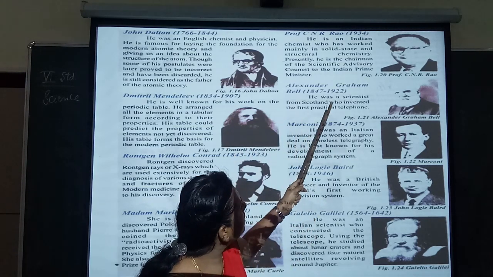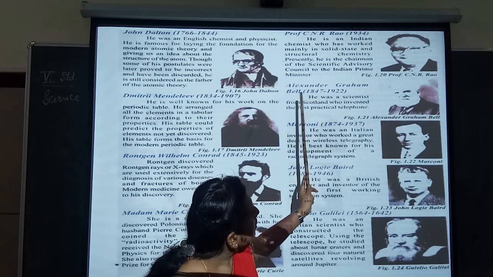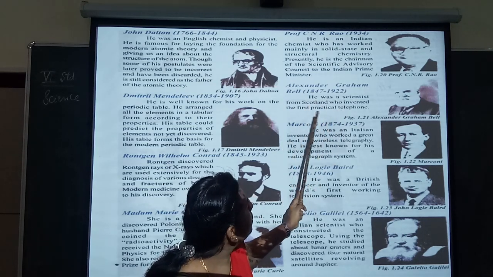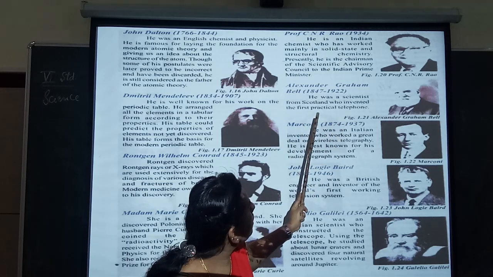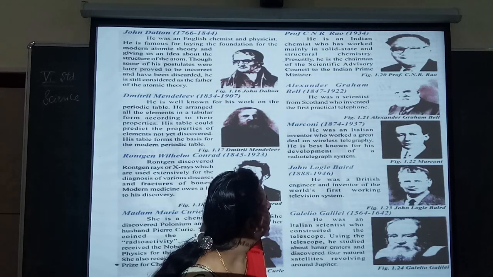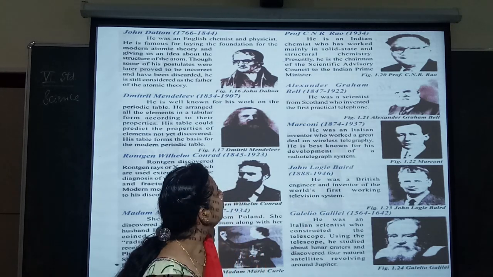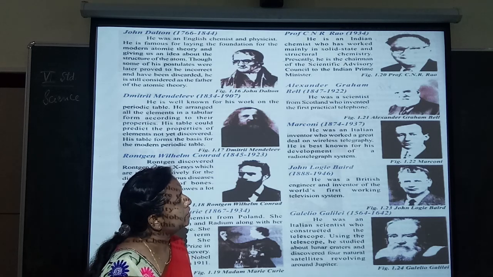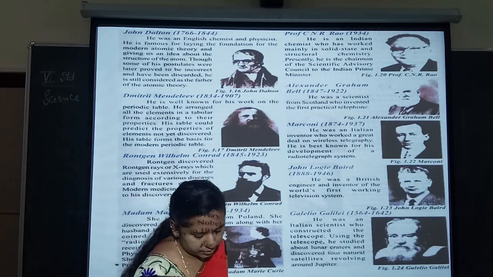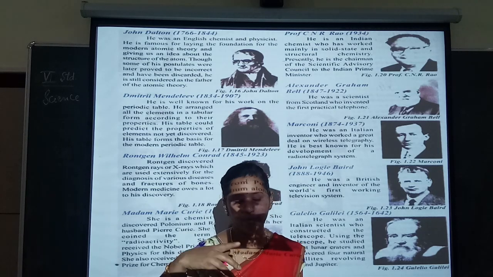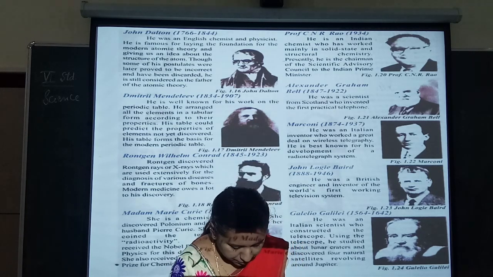Next, Alexander Graham Bell, 1847 to 1922. He was a scientist from Scotland who invented the first practical telephone. So he was the first to invent the first practical telephone. Telephone means, you all know that first phone, it's a telephone, means ringing phone.